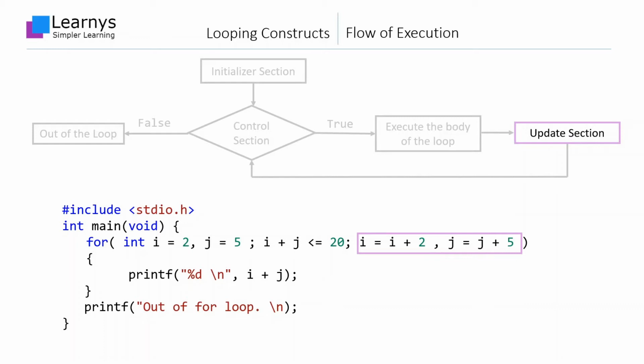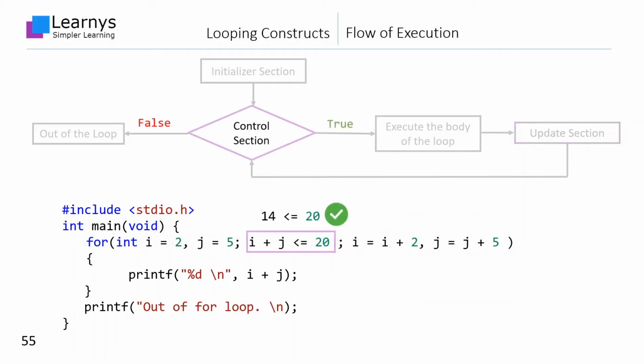In our case, the statement in the update section increases the value of i by 2 and the value of j by 5. After the execution of these statements, i will become equal to 4 and j will become equal to 10. The control expression will be evaluated again with the updated values of i and j.